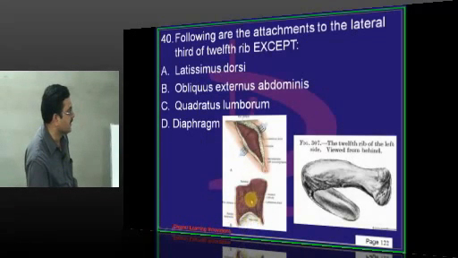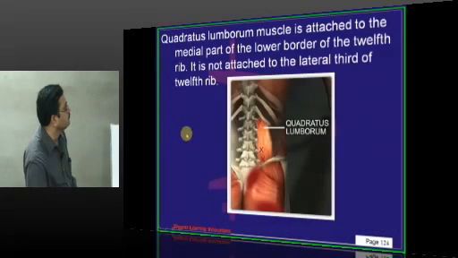This is the iliac crest, and the muscle is attached to the 12th rib. The muscle extends from below, where it is attached to the iliac crest, and above it is attached to the medial part of the 12th rib. The rest of the muscles are attached to the lateral part of the 12th rib. So here you can see the quadratus lumborum muscle. Below it is attached to the iliac crest, and above it is attached to the 12th rib.